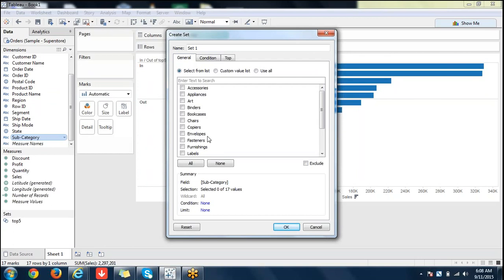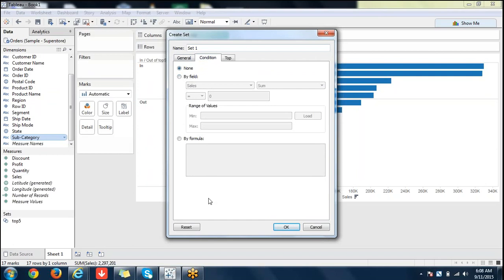Whereas a set is not like that. We can create it in a conditional way also. By writing conditions, we can create a set. That means, for example, top 5 sum of sales, such things. Okay.